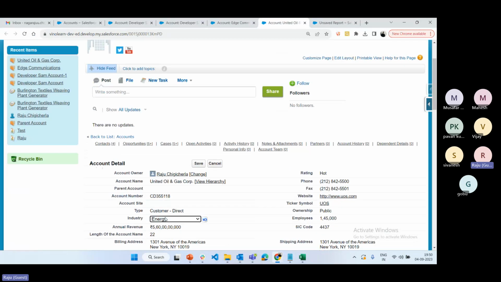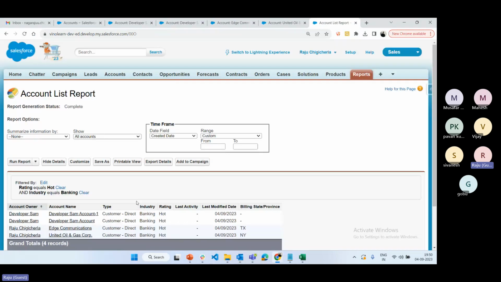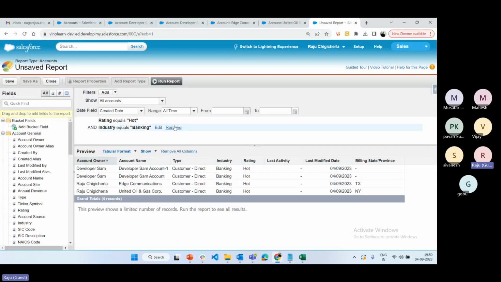Now select industry is banking. Save now. Now we can refresh. Don't refresh. Why? Because if you refresh now, the data is not visible. Click on run report. See, data is visible. Click on customize. Now you know how to add the filter condition.